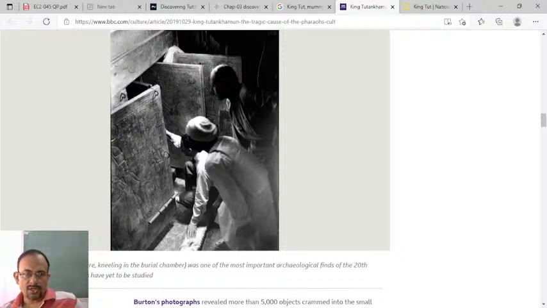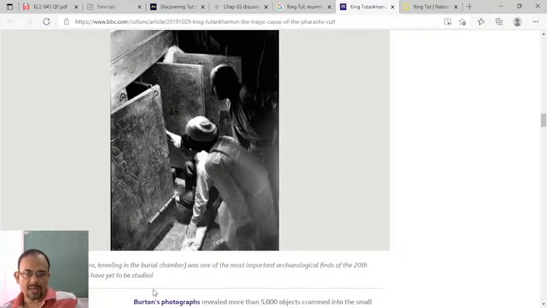The excavation by Carter here, kneeling in the burial, was one of the most important archaeological finds of the 20th century. Many of the objects have yet to be studied.